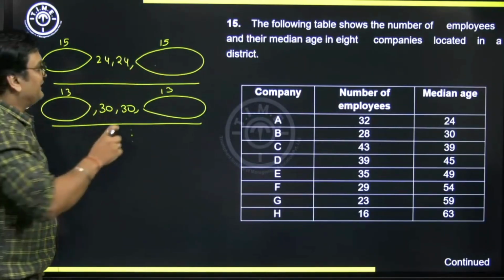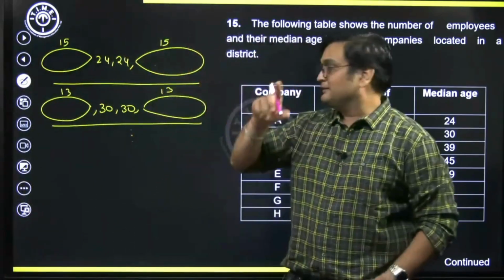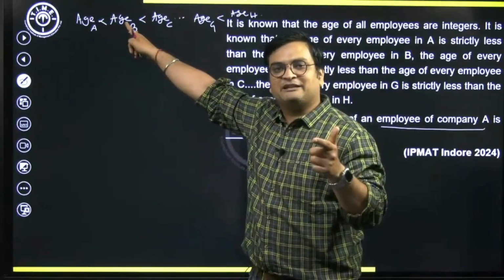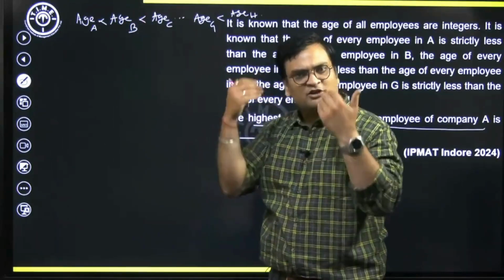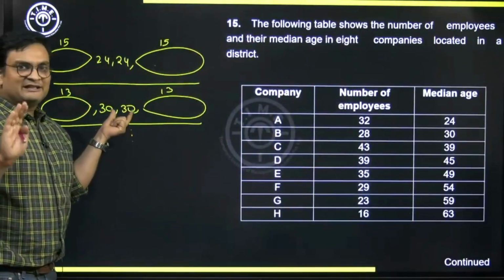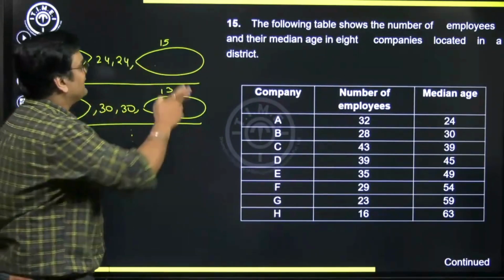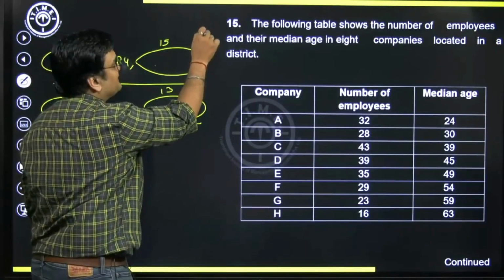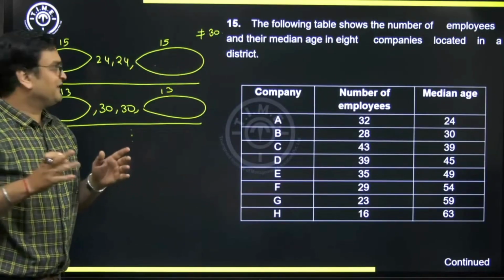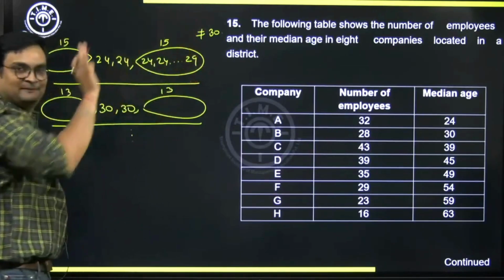I want the age of any employee in A to be as high as possible, but it should not be more than the age of any employee of B. In fact, it cannot be equal also. And we know for sure one of the employees of B will have 30 years of age. So in case of A, none of the employees can have age 30 also. It should be less than that. Now, can it be 29? Let's figure it out. Probably yes, I'll give everyone 24, last one 29.